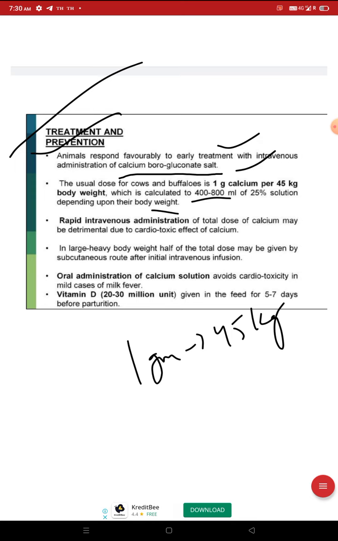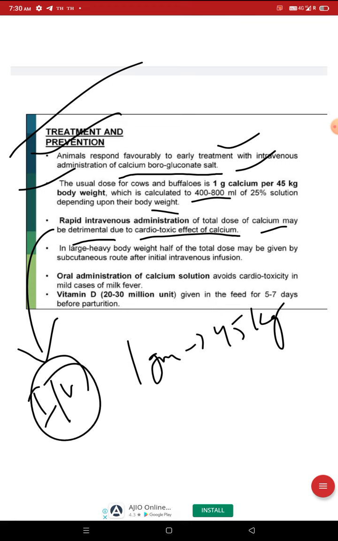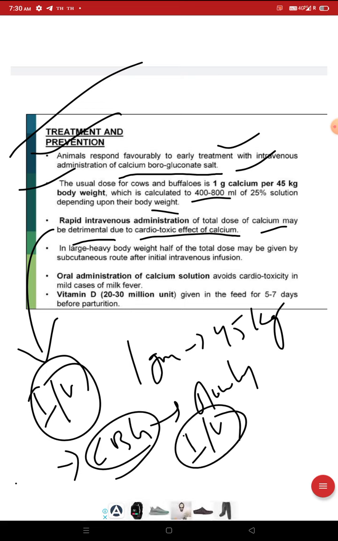Rapid intravenous administration of the total dose of calcium may be detrimental due to the cardiotoxic effect of calcium. Due to the cardiotoxic effect of calcium, we should not provide calcium borogluconate rapidly IV. So we should provide the CBG slowly, intravenous.